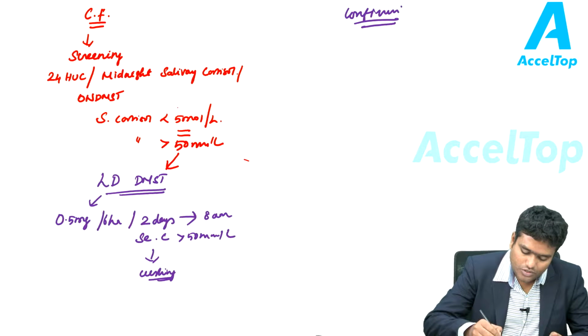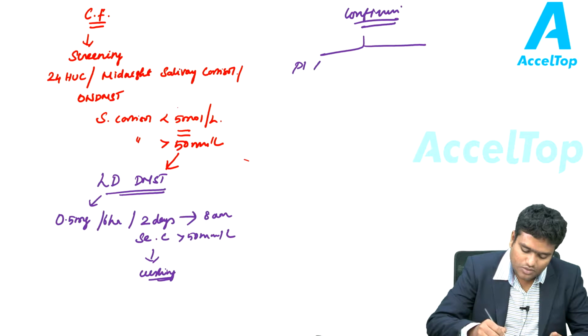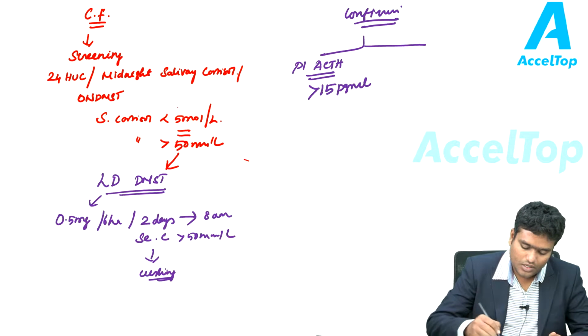For that, first you have to find out whether it is ACTH dependent or ACTH independent. You check a plasma ACTH value. If this plasma ACTH value is more than 15 picogram per ml, then it is ACTH dependent.